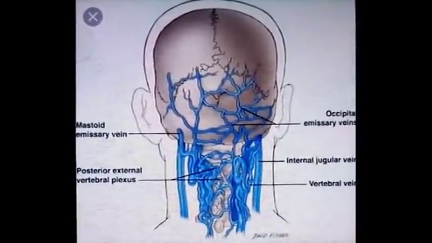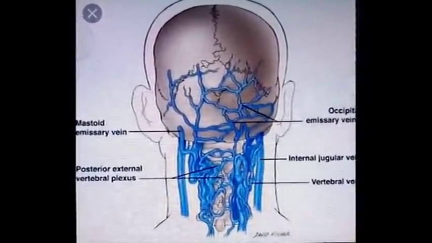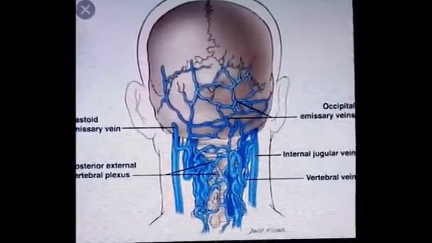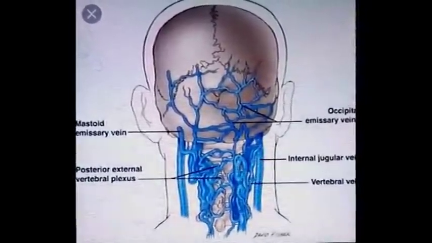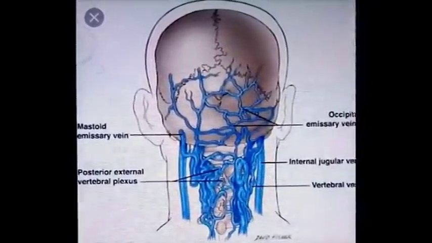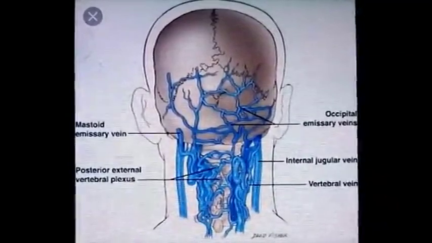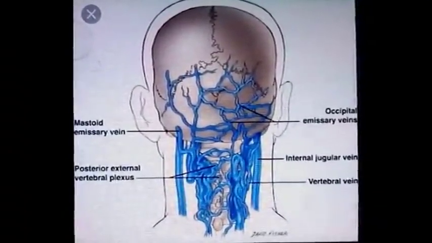In chronic empyema, there is a collection of pus within the pleural cavity. In this condition also, the pus may spread to the brain through this system of veins, because the heart and lungs are interconnected through the vertebral system of veins.